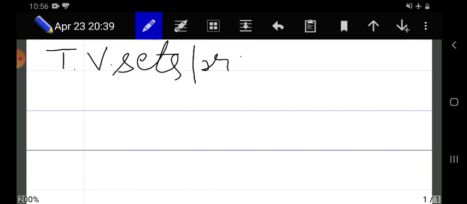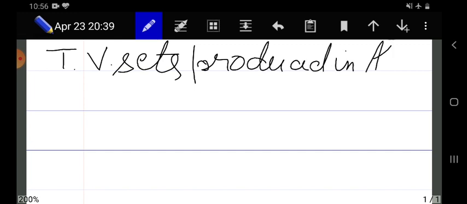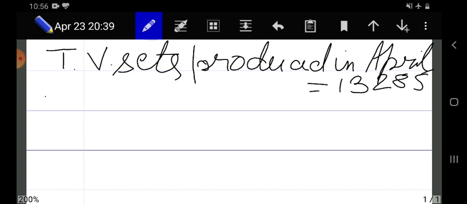So the first statement will be: TV sets produced in April is equal to 13,285.